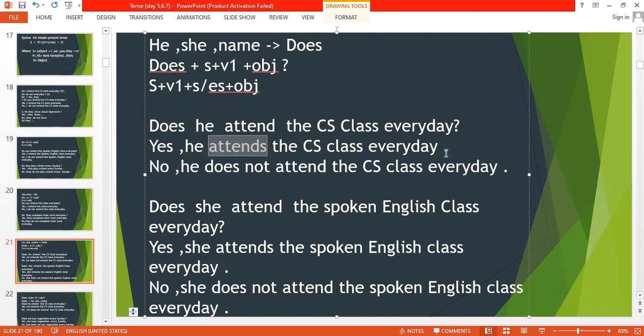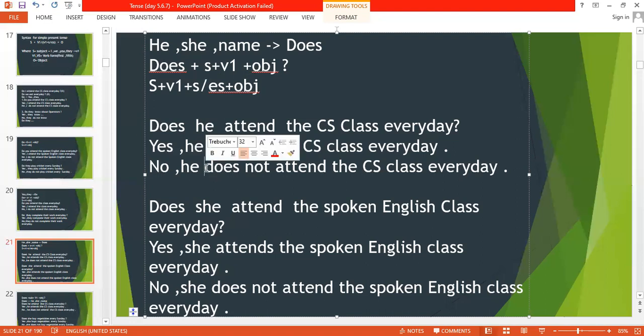Very important term here. Why? Because in one sentence, you can't have two singular things. Here, does is already singular, that's why you should not use one more singular. But here, there is no singular verb, thus you have to use the S. So the question is, does he attend the CS class, that is communication skills class, every day? Yes, he attends the communication skills class every day. No, he does not attend.